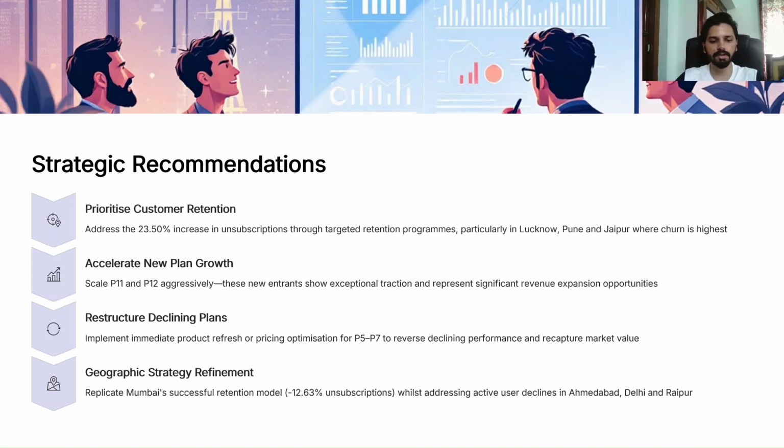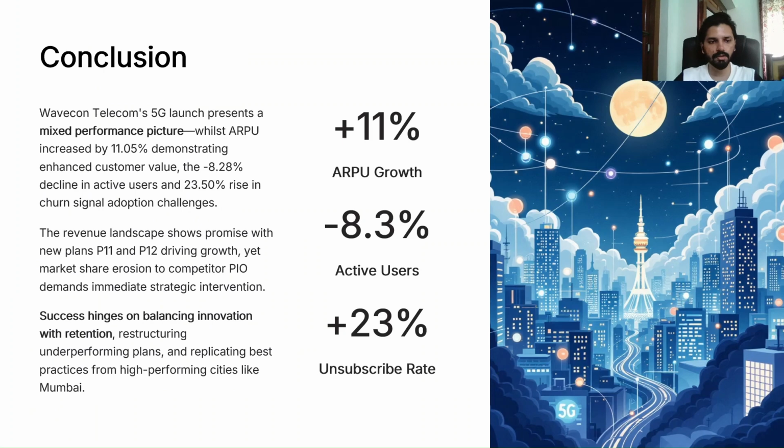And based on the geographic strategy and refinement, Mumbai is our top market, which is generating higher revenue, and that has also seen a decrease in the unsubscribed users. So the company should basically focus on the Mumbai market while also addressing the issues in markets like Ahmedabad, Delhi, and Raipur, and try to regain the active user base there and also decrease the unsubscribed users. So these were all about the recommendations to Wavecon.